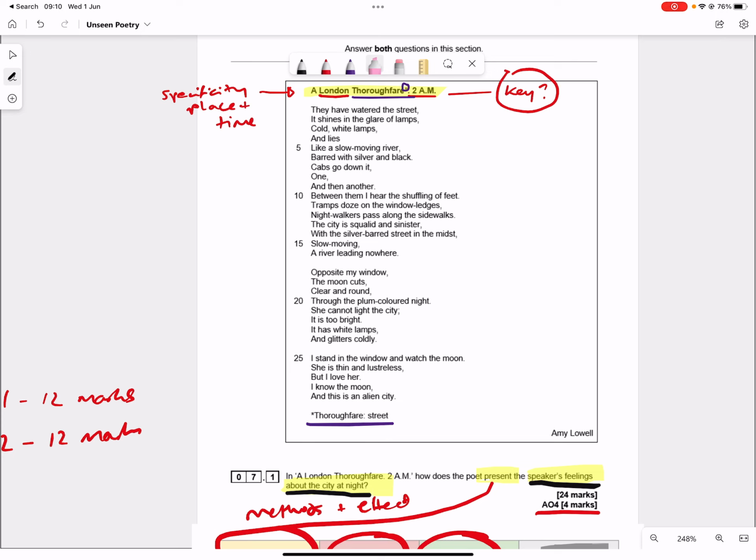They have watered the street. It shines in the glare of lamps, cold white lamps, and lies like a slow-moving river, barred with silver and black.